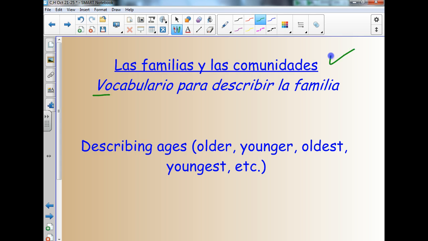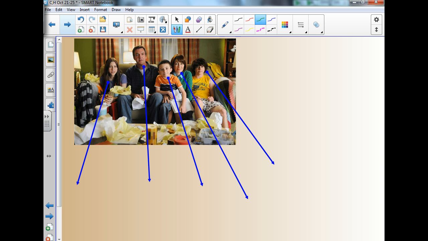Vamos a hablar de más vocabulario, específicamente vamos a aprender how do we express older, younger, oldest, youngest, etc., the middle child. So, este es vocabulario más específico que hicimos en clase. It's going to be a lot more specific than we did in class.